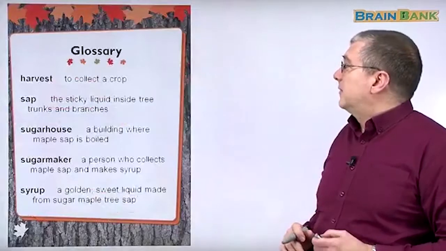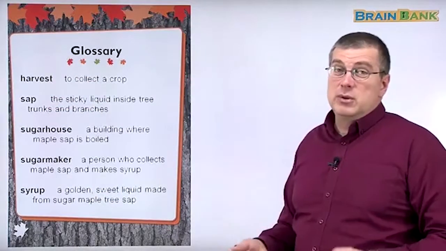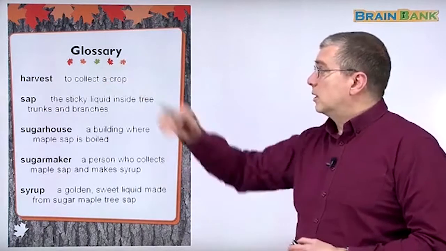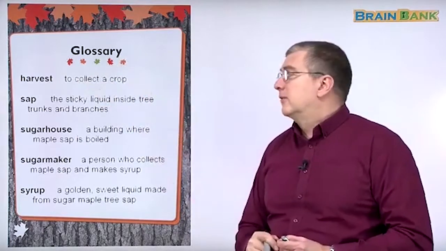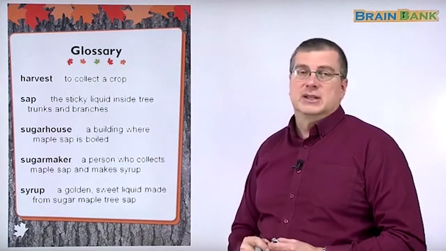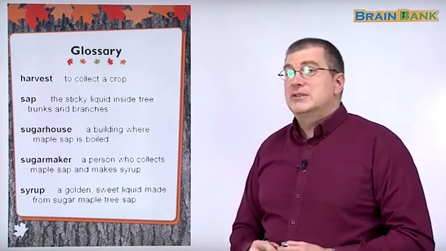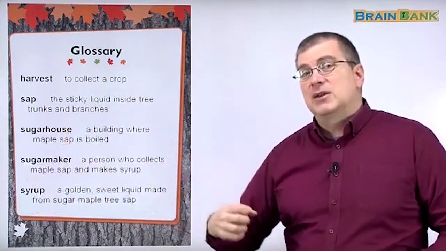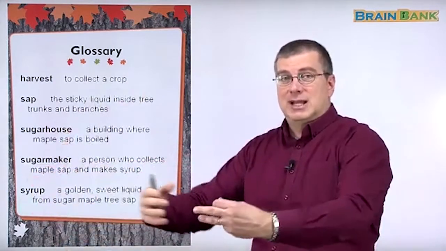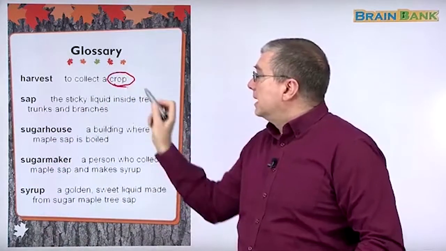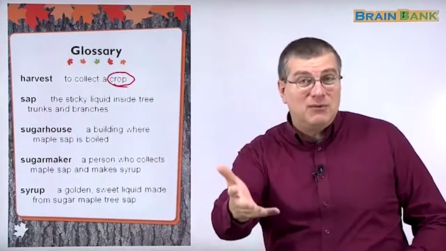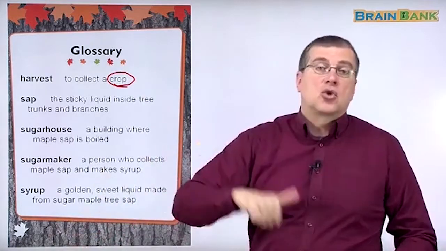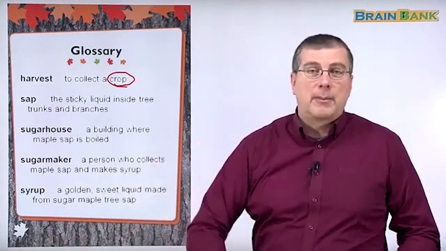Okay, let's finish up with the glossary. Let's review the words that we learned as we read this book. The first word, in fact, it was in the title. The first word that we saw was harvest. Harvest, remember, means to collect a crop. It's when farmers go into the field and they get the food from the plants. They're collecting a crop. A crop is a type of food. Remember, I gave you the examples, rice or corn.